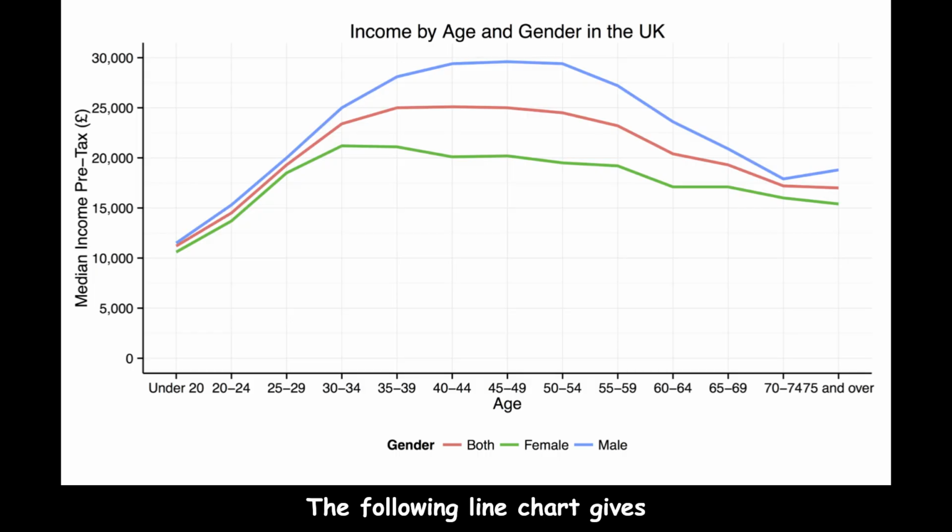The following line chart gives information of median pre-tax income by age and gender in the UK. According to the graph, in 3 lines the blue one is for male, the red one is for both, and the green one is for female.